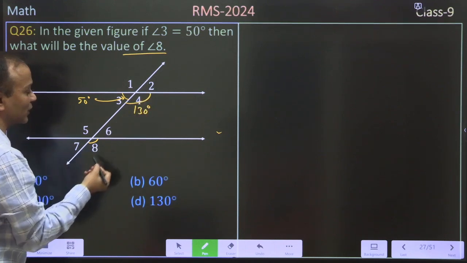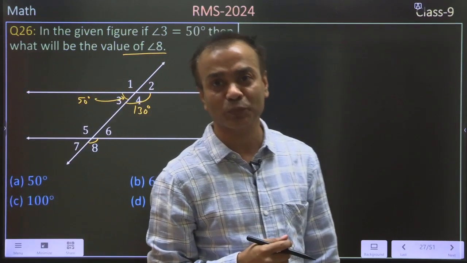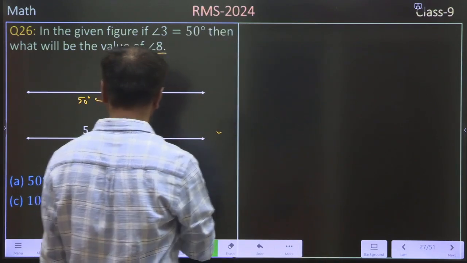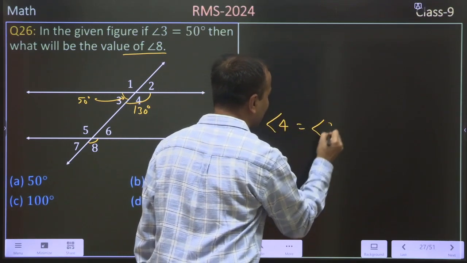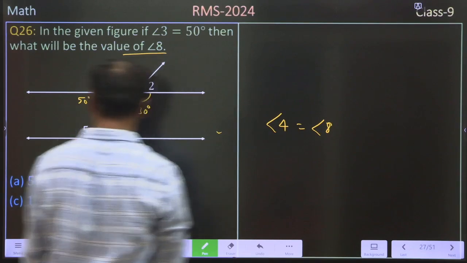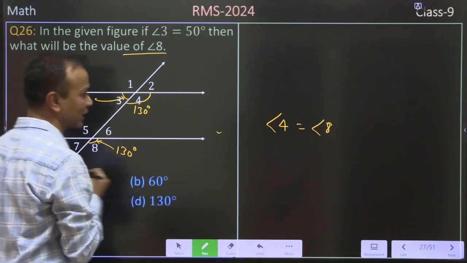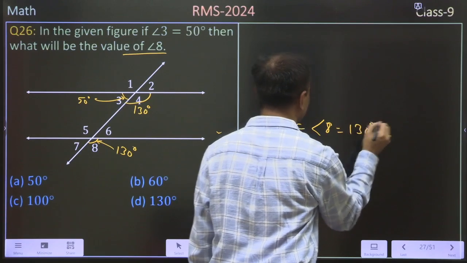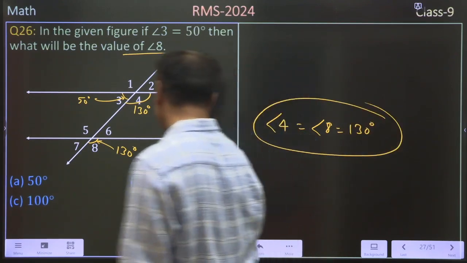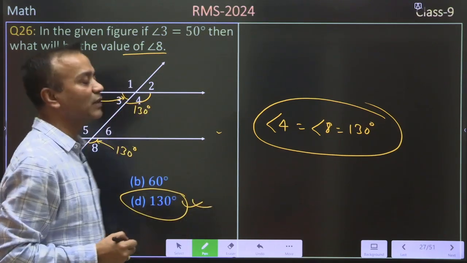If you see in the figure, this angle 4 and angle 8 are called as a corresponding angle. So we can write it here that angle 4 is equal to angle 8. So that will become here also, this angle also will become as a 130 degree. So this is equal to here 130 degree, which is given in option D. So option D is the right answer for this question.